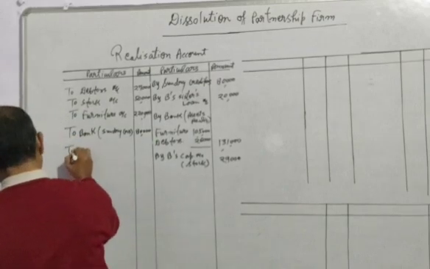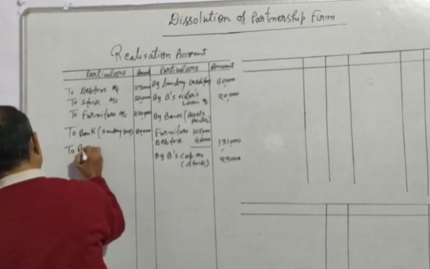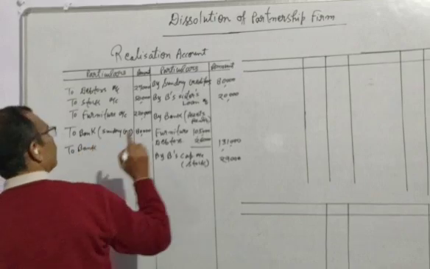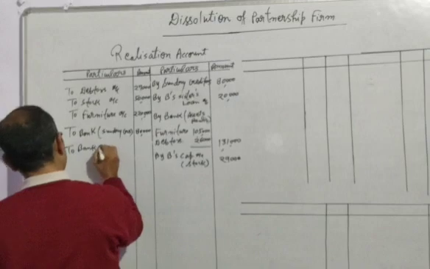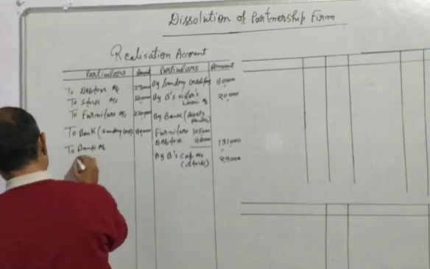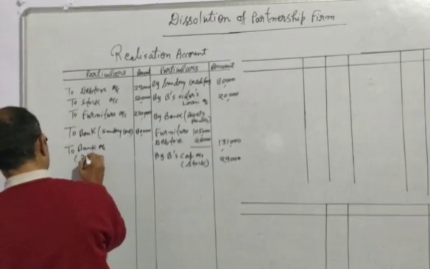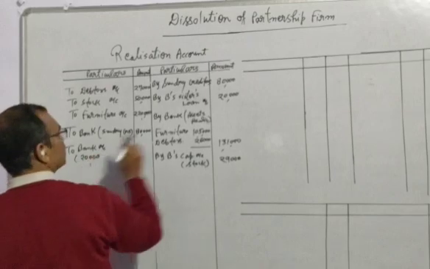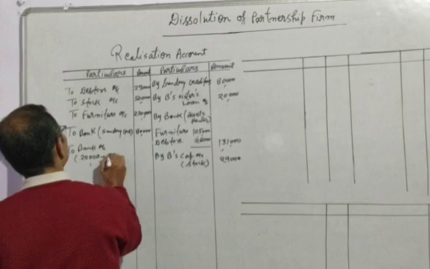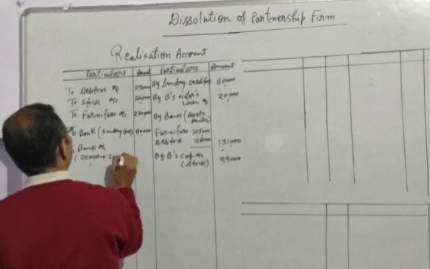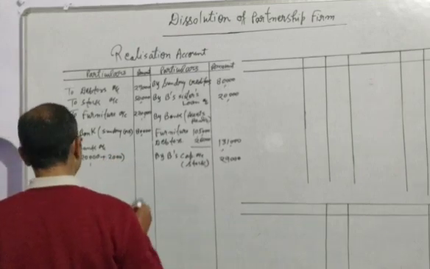Now we will pay the loan to B's sister with interest. So we will write here to bank account, and in bracket you will write 20,000 of loan. This loan is given here, and in the question it is written that you will pay the 2,000 of interest also.